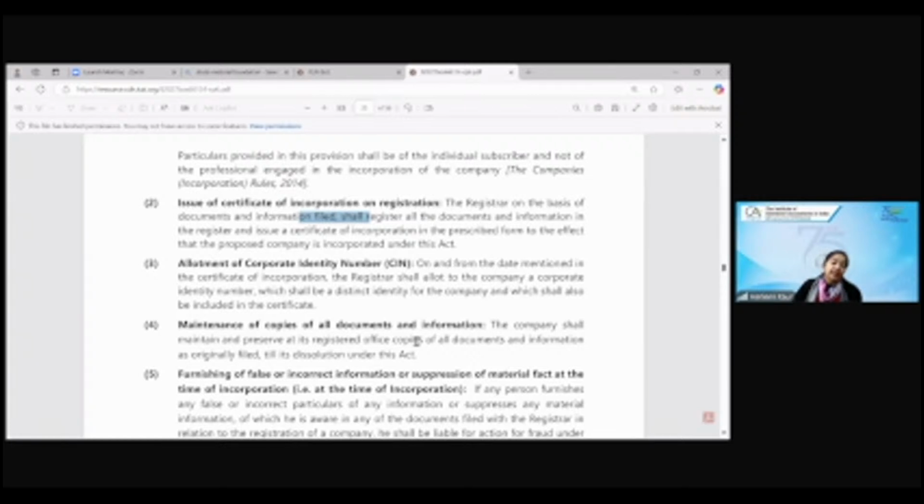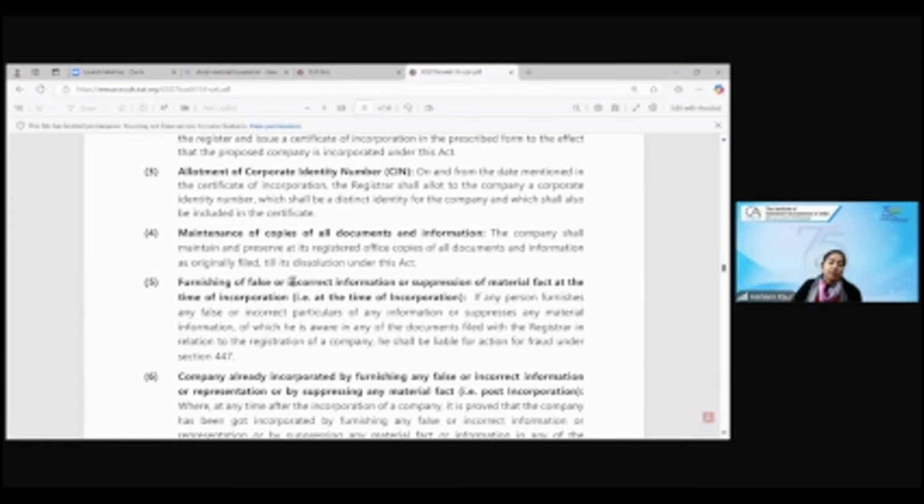Furnishing of incorrect information or suppressing of material fact. Now, this is very, very important. One is I'm giving incorrect information. Incorrect means wrong. The other is I'm trying to suppress a material fact. Suppress means I'm trying to hide some material information from the company. Say, for example, I was supposed to disclose some important part. I did not disclose. Then I'm suppressing it.